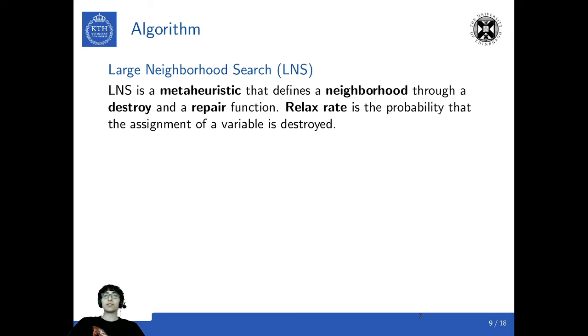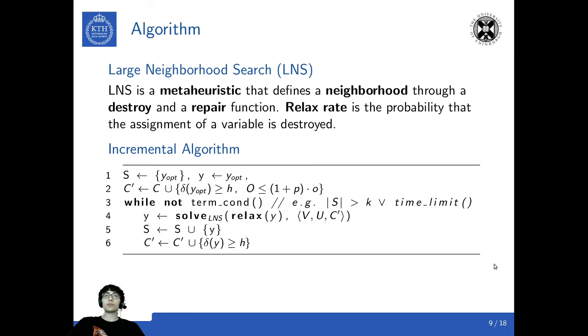It defines the relaxation rate, that is the probability that the assignment of a variable is destroyed. We use an incremental algorithm similar to the ones we saw previously, but instead of the maximization step, we compute the next solution by LNS, relaxing the previous solution.